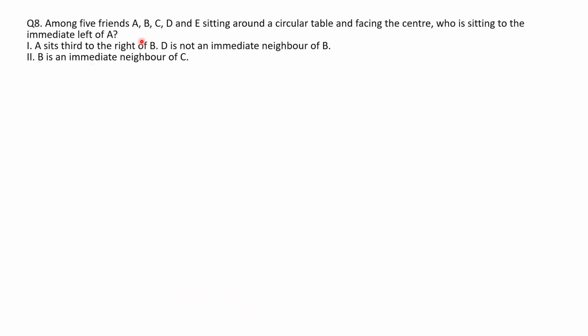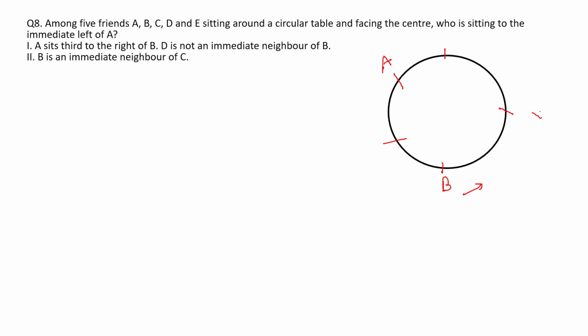Question number 8. Among 5 friends A, B, C, D and E sitting around a circular table and facing the center, who is sitting to the immediate left of A? So first, what I will do, I will make a circle. Now here I am going to put 5 places, making a sitting arrangement for 5 friends. So 1, 2, 3, 4, 5. From the first statement it is given A sits third to the right of B. So if I put B here, the right direction will be this way. Third, 1, 2, 3. Here is A. D is not the immediate neighbor of B. Means D can't be here, D can't be here. So D will be here.